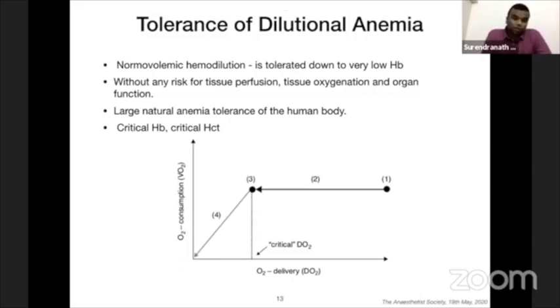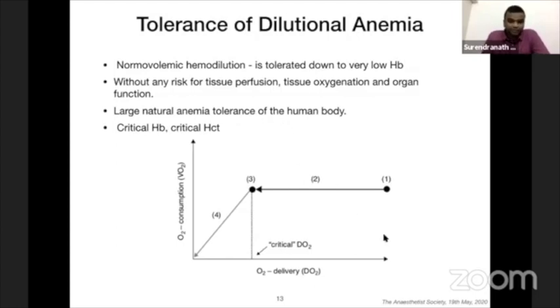Though mortality may be increased in comparison to the normal population, he can still survive without any risk for tissue perfusion, tissue oxygenation or end organ damage. There is a large natural anemia tolerance in the human body.